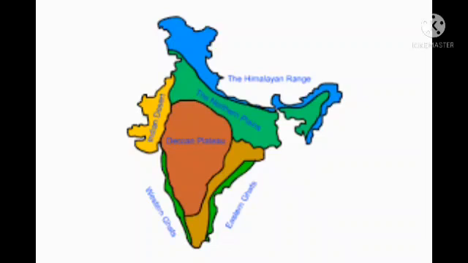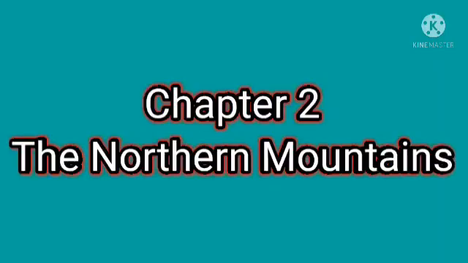Hereafter we are going to read about the physiographic divisions in depth. Now we have to know what physiographic divisions we have. Hereafter we will explain and discuss details about them.